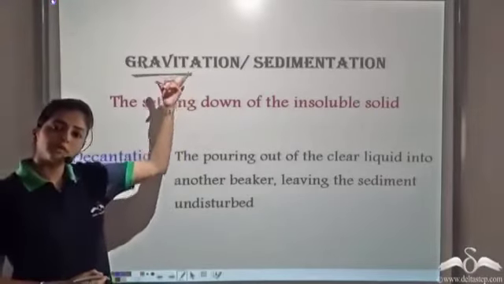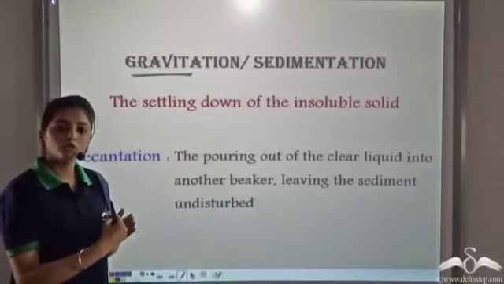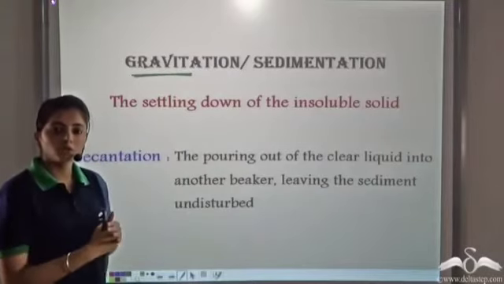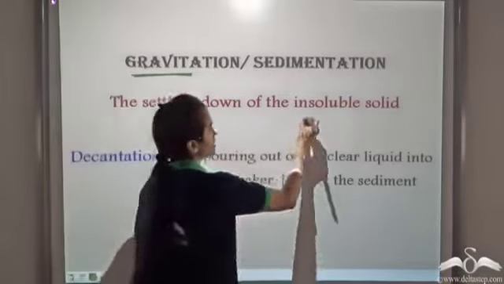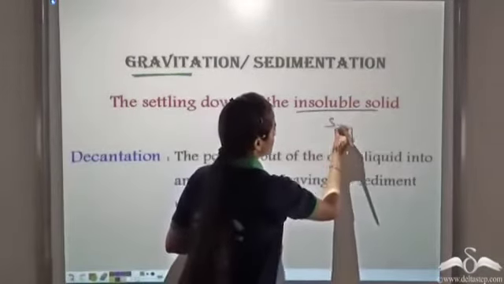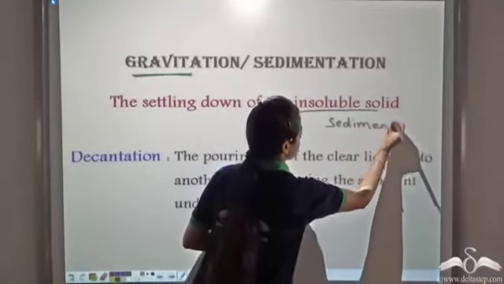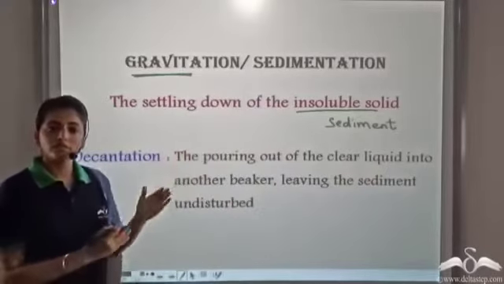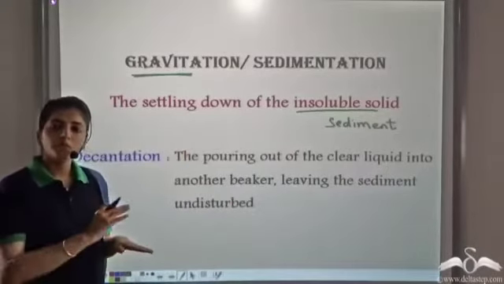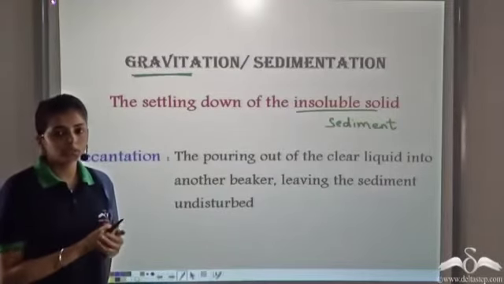Gravitation comes from the word gravity. That means using the force of gravity, the insoluble solid settles at the bottom. And this insoluble solid is known as sediment. Once the sediment settles at the bottom, we can pour out the clear liquid which is at the top into another vessel.